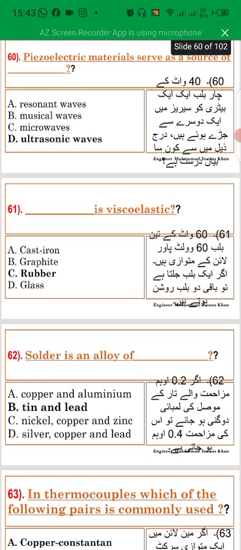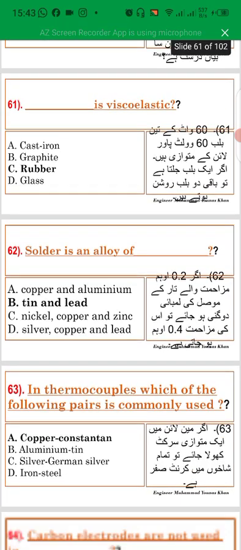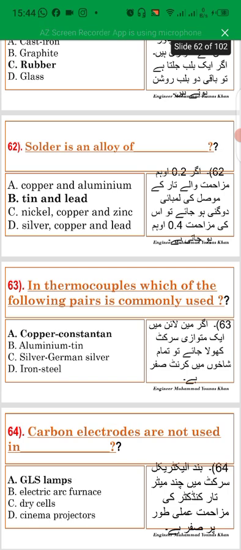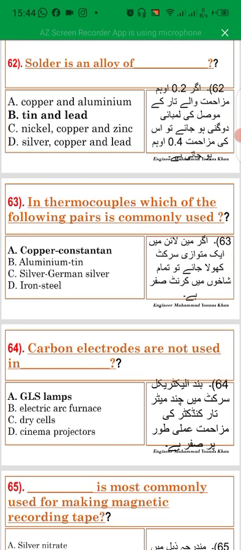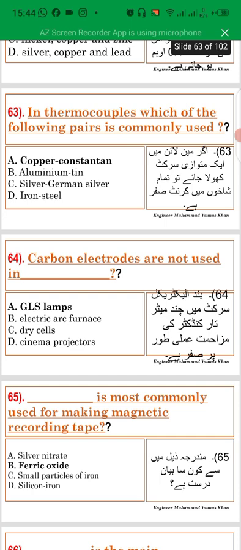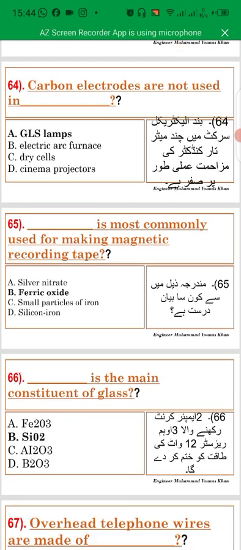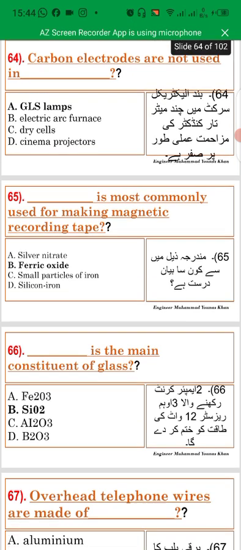Rubber is viscoelastic. Solder is an alloy of tin and lead. In thermocouples, which of the following pairs is commonly used? Copper constantan. Carbon electrodes are not used in GLS lamps. Ferric oxide is most commonly used for making magnetic recording tape.